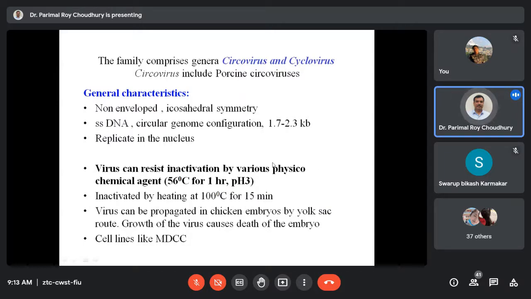These virus particles are extremely stable in the environment. I use the words extremely stable because they can withstand 56 degrees centigrade for up to 1 hour. So it's a very stable virus in the environment, and disease transmission always occurs by the lateral mode. That means the infected animal excretes the virus, and in-contact animals pick it up and develop the disease. So this is a highly stable virus.